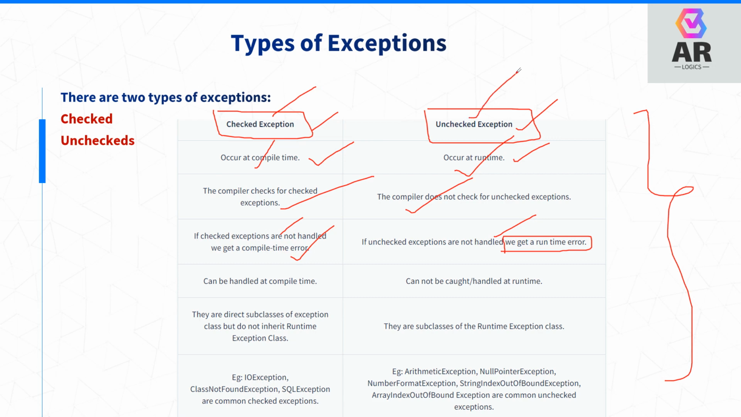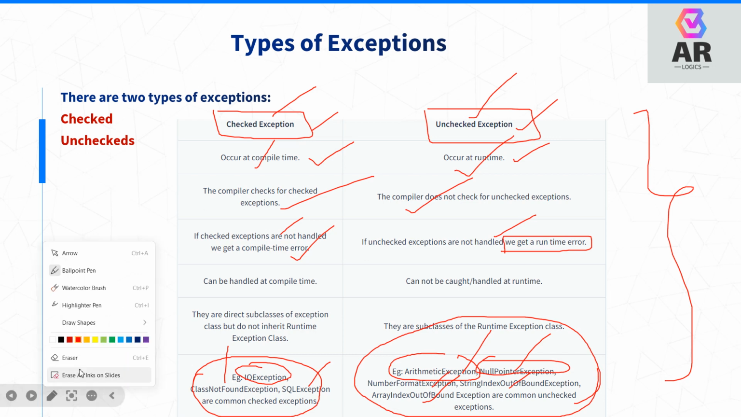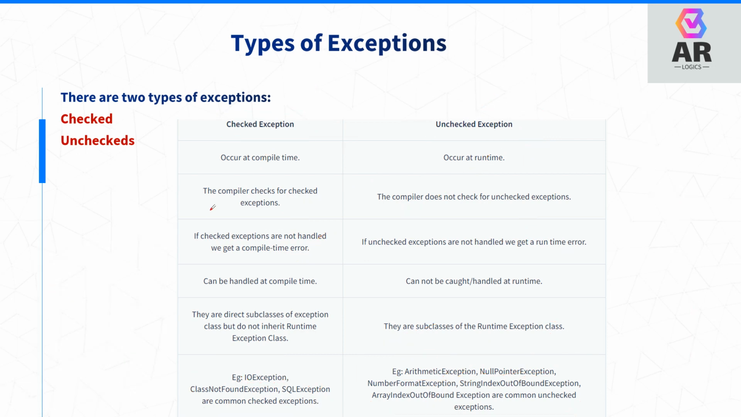Checked exceptions are, for example, ClassNotFoundException and SQLException. Unchecked exceptions are ArithmeticException, NullPointerException, NumberFormatException, StringIndexOutOfBoundsException, ArrayIndexOutOfBoundsException. Programmers commonly face these types of exceptions. Now we have completed what an exception is, what an error is, and what checked and unchecked exceptions are.